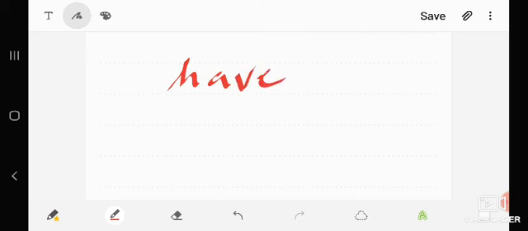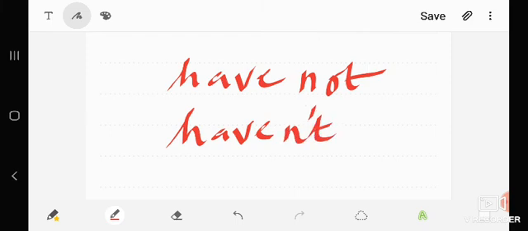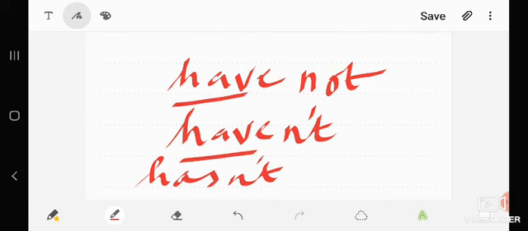For example, have not can be contracted like this. Has not can be contracted like this. So in this case we cannot contract the auxiliary verb. So this thing you have to remember.